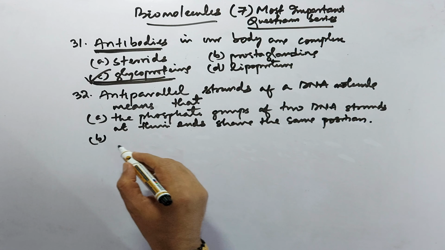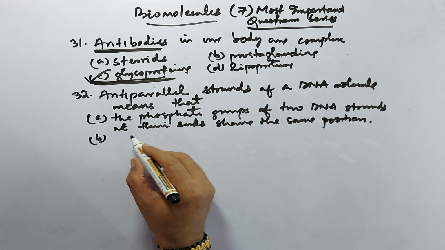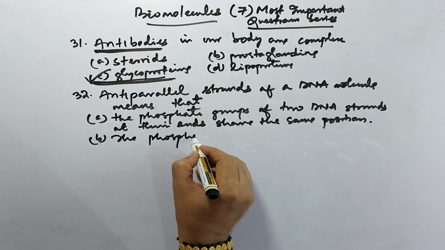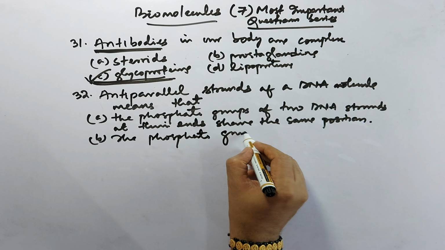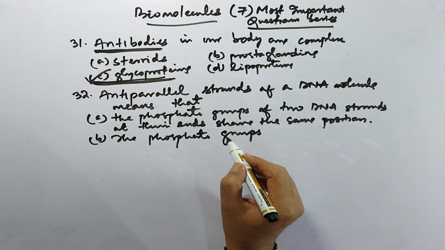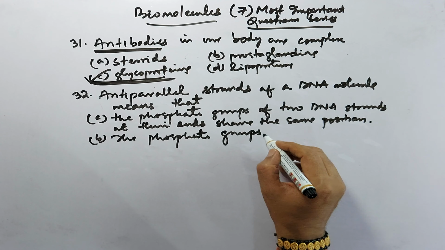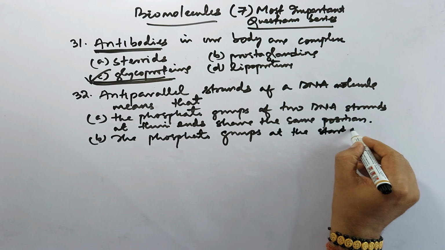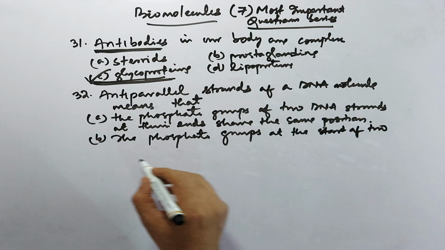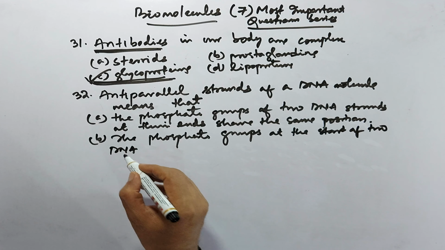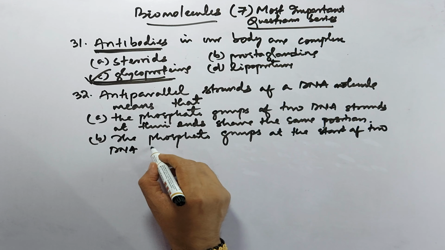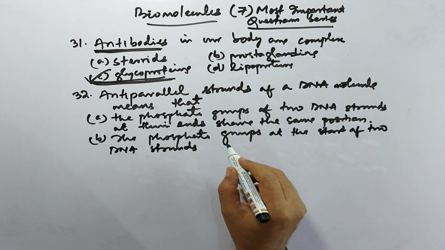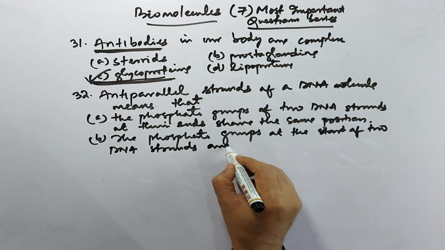B option, the phosphate groups at the start of 2 DNA strands are in opposite position.